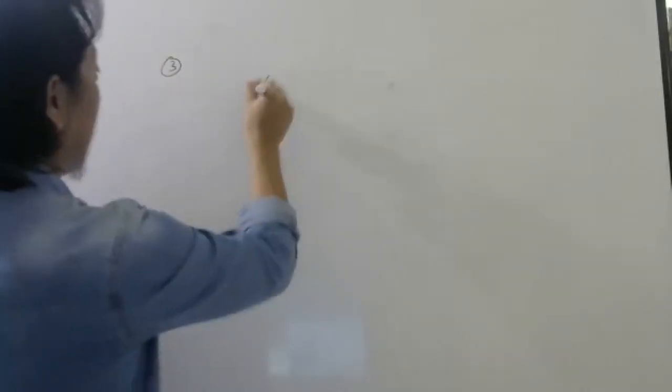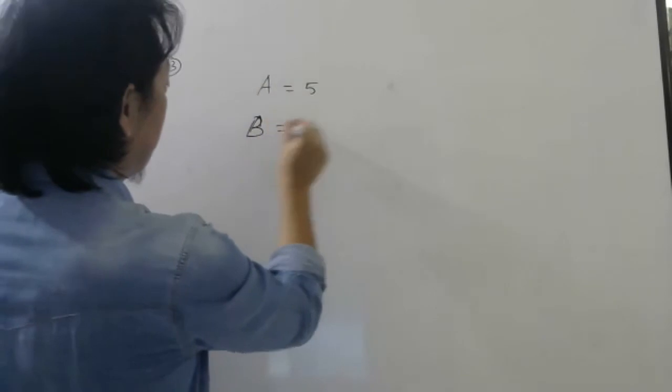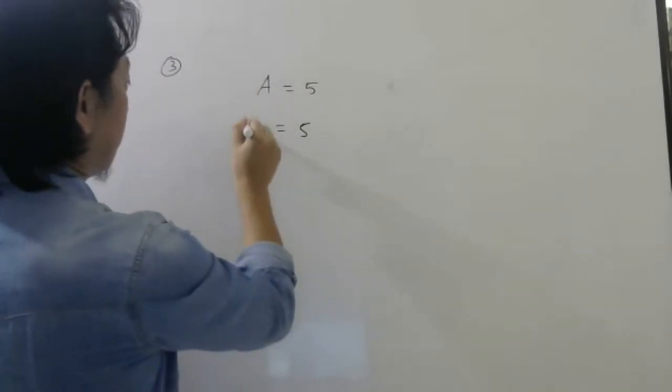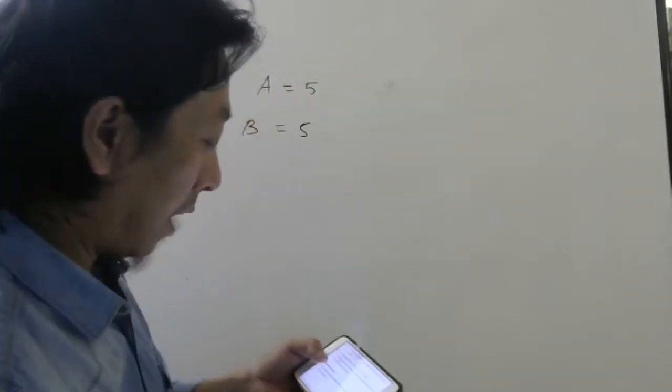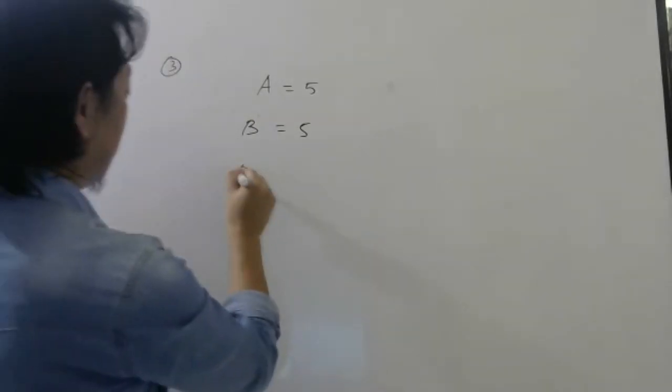See question number 3 now. Question number 3 of the same learning exercise, direct application, nothing else is there. Two vectors of equal magnitude. So both the vectors have equal magnitude, A is 5, B is also 5. They have an angle of 60 degree between them. Between them, this angle is 60 degree.